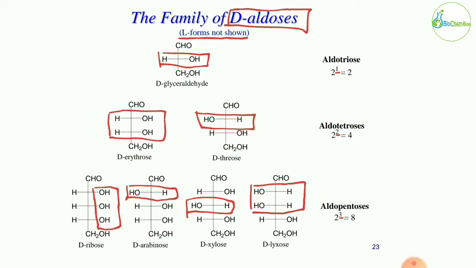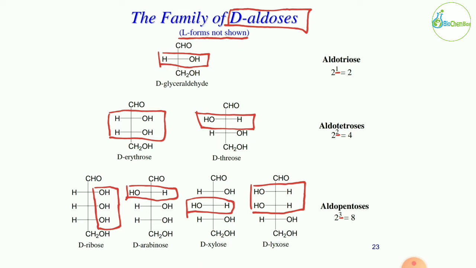Now what is that? You remember the 2n rule that we discussed in the formal lecture? So it is basically the 2n rule. Now what is n? Here n means the number of chiral carbons present in the molecule. So what is a chiral carbon? You have to remember all the terminologies and the concepts that we just looked at in the formal lecture.